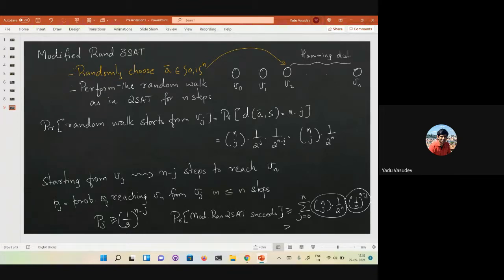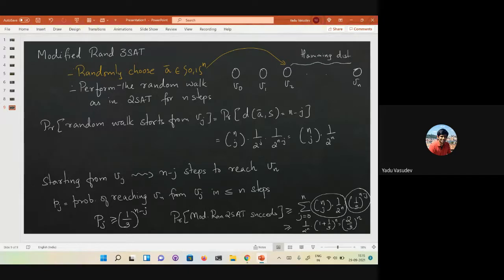So 1 over 2 power n you can take outside, and this is just the binomial sum, which is 1 plus 1 over 3 to the n. If you notice, it is just 2 over 3 to the n. Okay. So the probability that this algorithm will find a satisfying assignment is at least 2 over 3 to the n, which means that if you repeat this for say 2 times 3 over 2 to the n, then with probability at least half you will find a satisfying assignment, right?